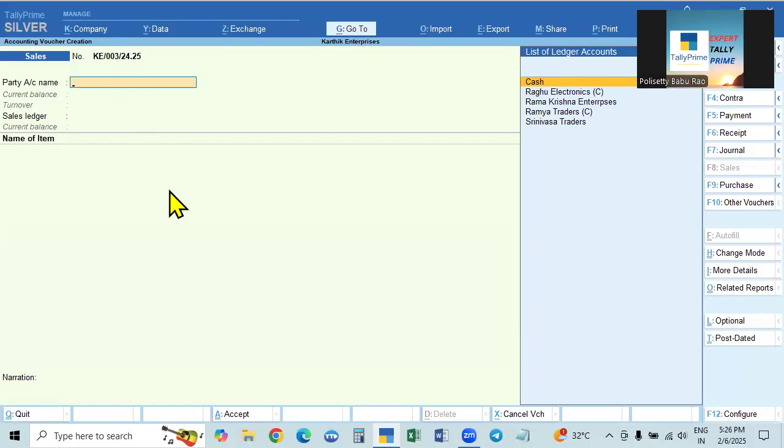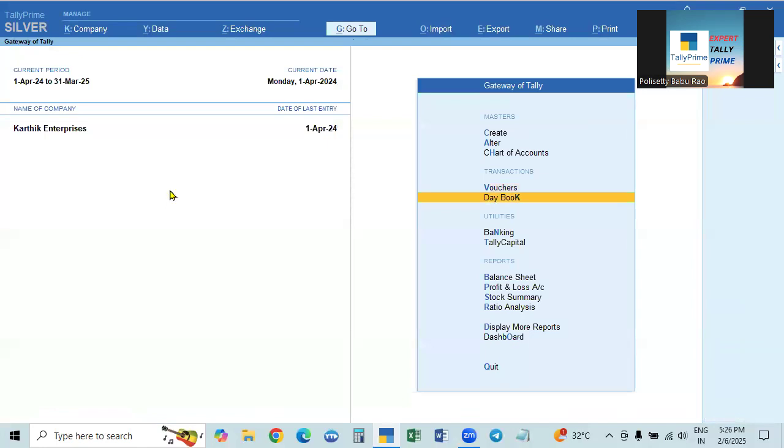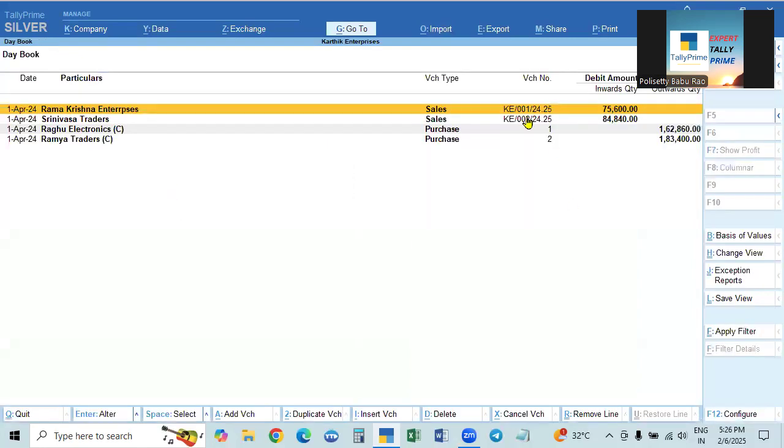In the middle, if you go to the day book, these are the purchases, these are the sales. If you delete one number among sales 1, 2, 3, 4, 5, 6, the next numbers will not change. They will retain their original number. We have seen that in the voucher type, the numbering behavior: retain the original voucher number. So the voucher number will not change.